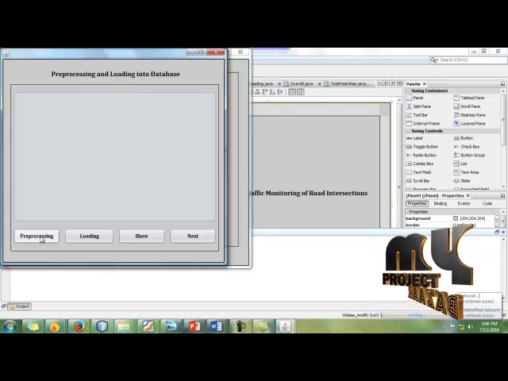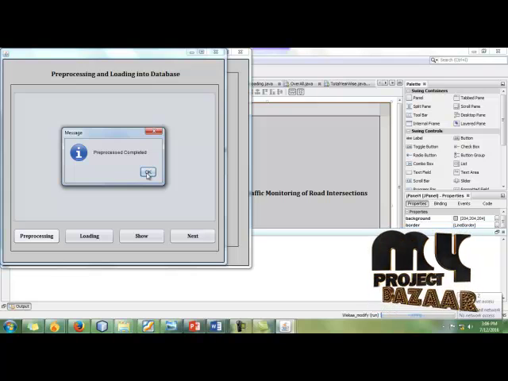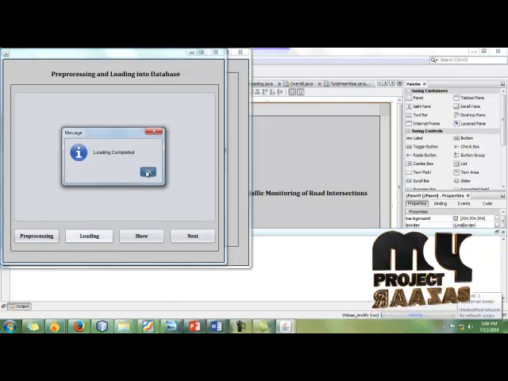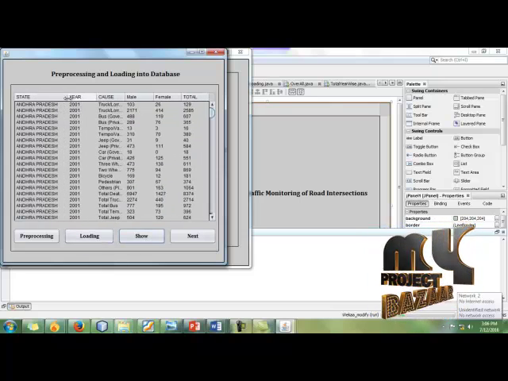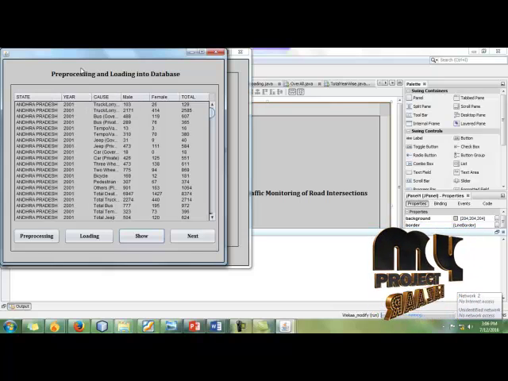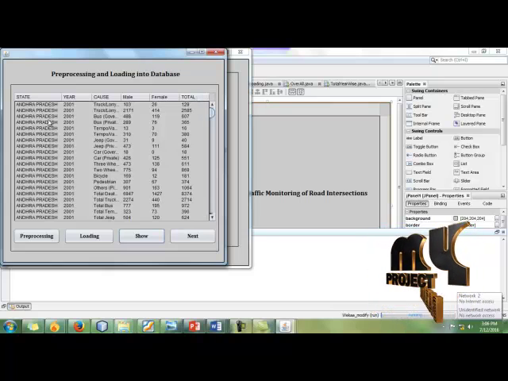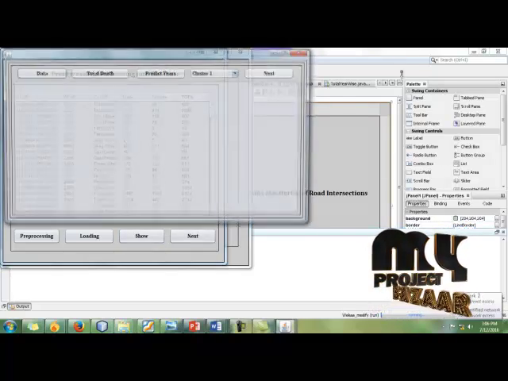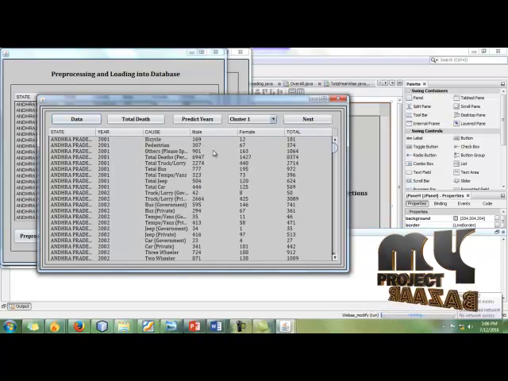Next, here we are going to apply our pre-processing techniques to remove our unwanted data. Now the pre-processing is completed. After that we load that information into our database, and finally we retrieve the main attributes which are relevant for predicting the results. So here we use state, year, cause, male, female, and the total number of deaths occurring in each state with their corresponding causes. Next, now we are going to process this data set.